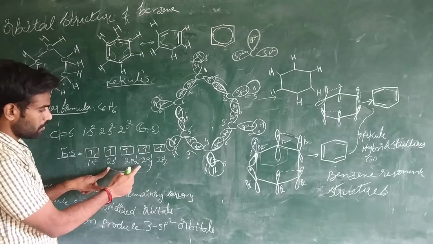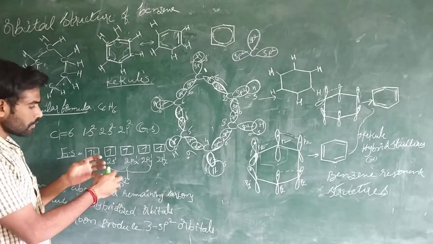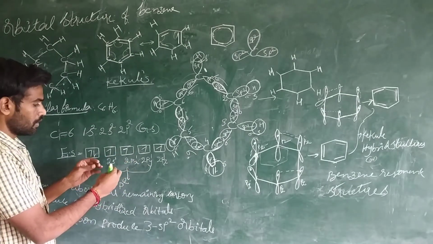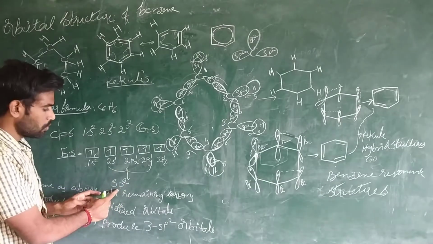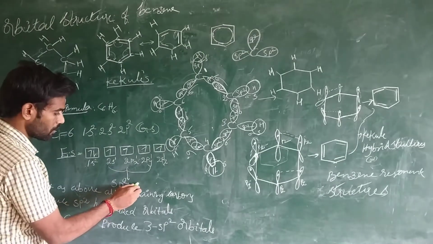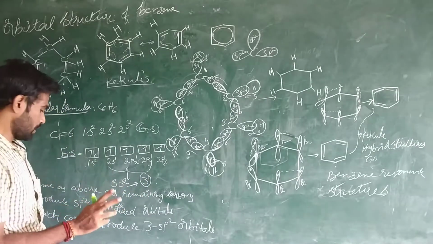This is the px orbital, py orbital, s orbital. These 3 orbitals overlap. Sorry, these orbitals are undergoing hybridization and they are producing sp2 orbitals. So how many sp2 orbitals are produced? 3 sp2 hybridized orbitals are produced by each carbon atom.